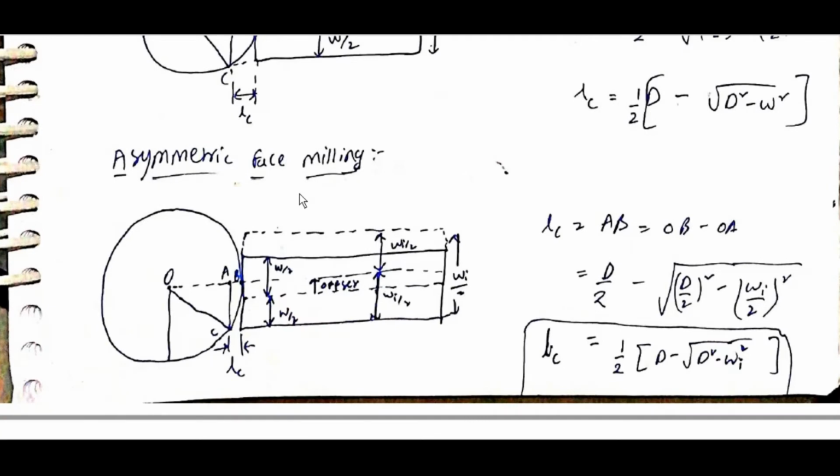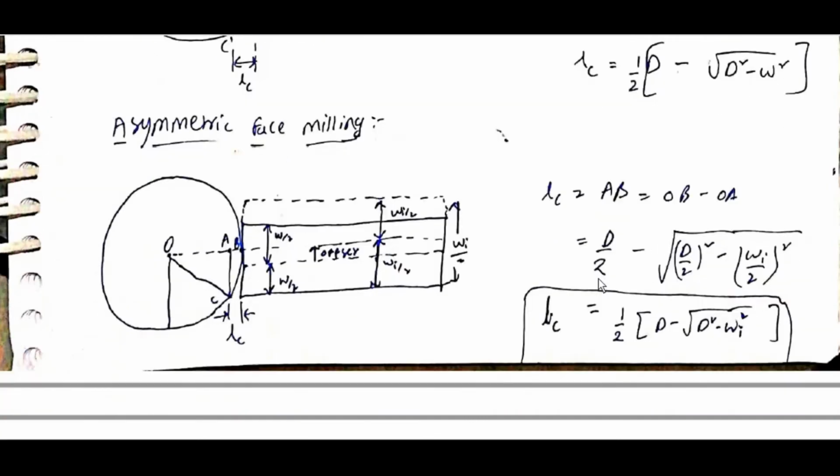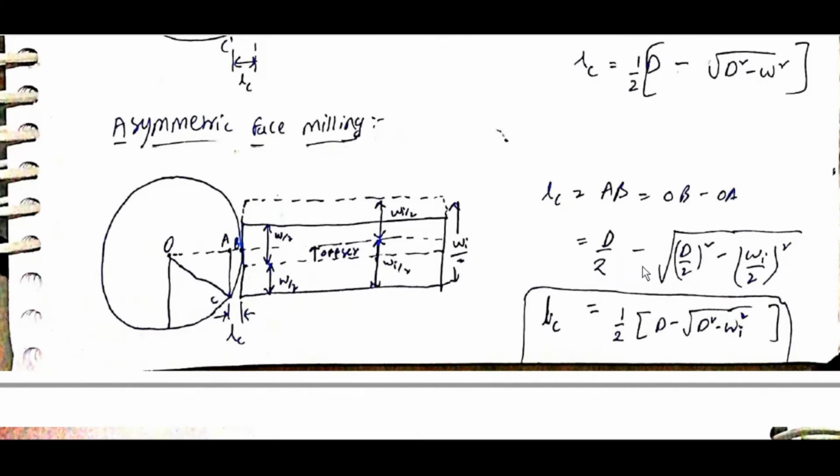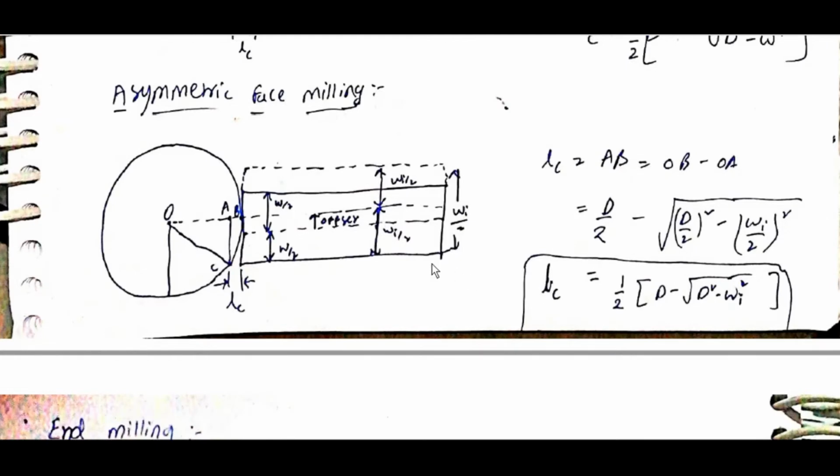Asymmetrical face milling: LC is equal to AB is equal to OB minus OA is equal to D by 2 minus root of (D by 2) whole square minus (Wi) whole square. Here Wi means this is the offset, this is the center.